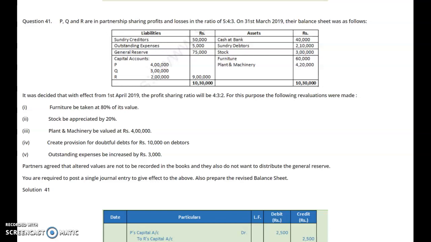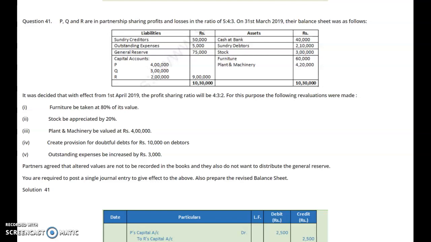Dear students, now I will discuss with you another question relating to this complete aspect of change in profit sharing ratio, where you have to prepare the revaluation account, partners' capital account and the balance sheet, as I shared with you in the previous video.